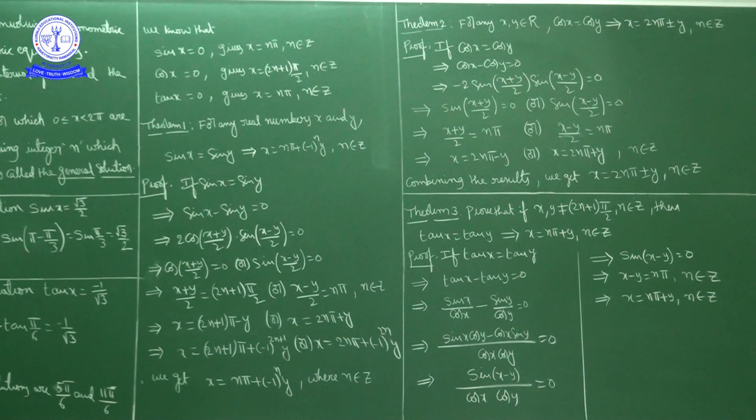But these are three theorems, three important formulas for general solutions. If sin x equal to sin y, x is equal to n pi plus (minus 1) whole power n into y, where n is an integer. If cos x is equal to cos y, then x is equal to 2n pi plus or minus y, where n is an integer. If tan x is equal to tan y, then x is equal to n pi plus y, where n is an integer. My next class will discuss problems related to this concept.